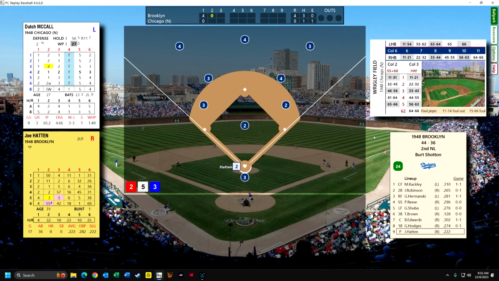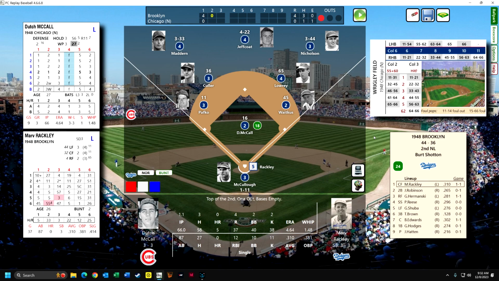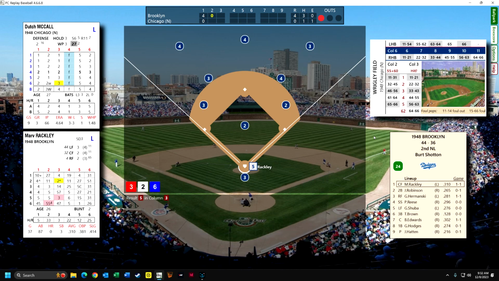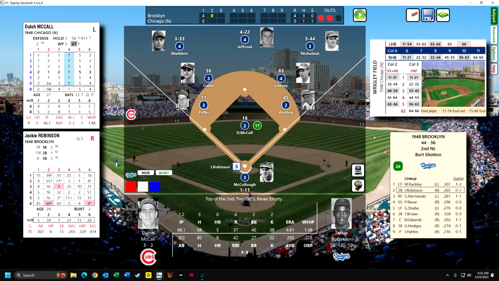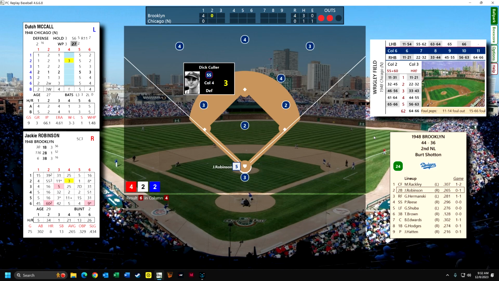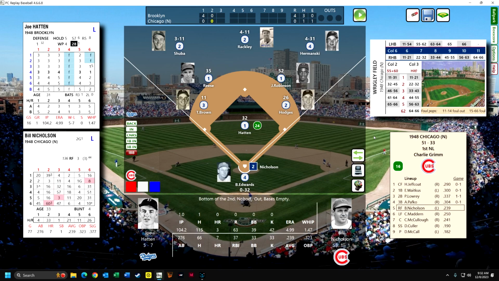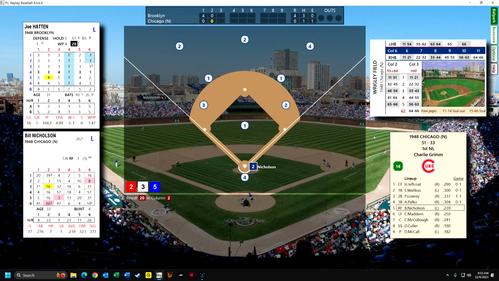Okay, Joe Hatton leads off the second. That is going to be a strikeout. Now we've got Marv Rackley up again. He singled last time. This is going to be a short fly to center. And Jackie Robinson is up. And this is going to be a ground out to Dick Culler. And we are now into the bottom of the second with Bill Nicholson leading off, hitting .239. That's going to be a fly out to right field.